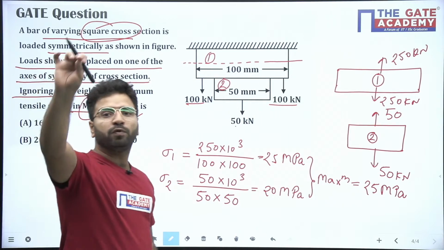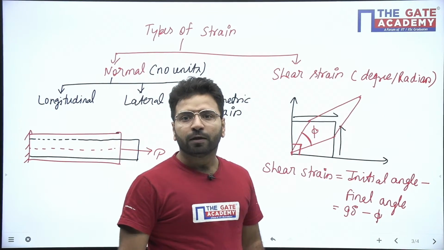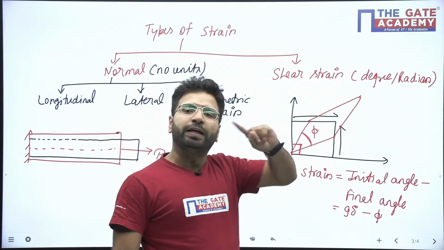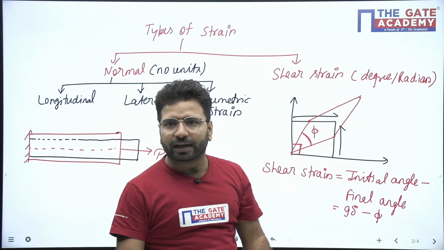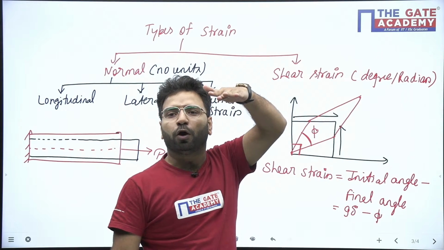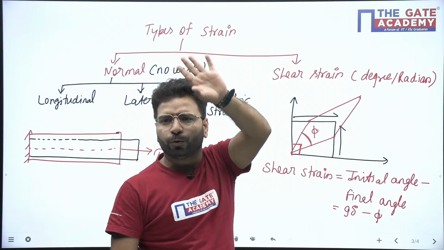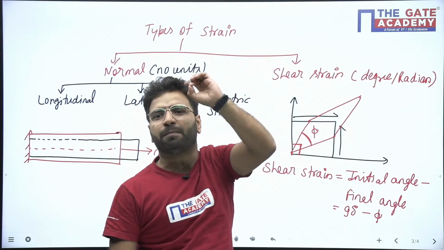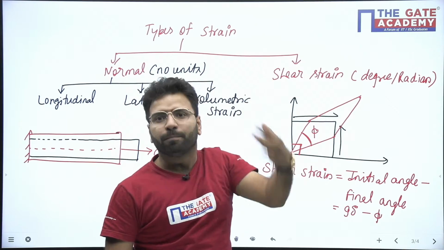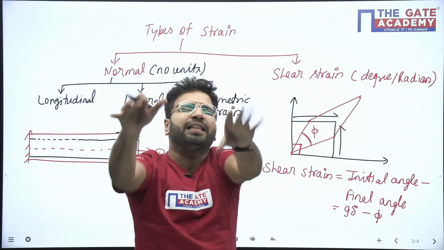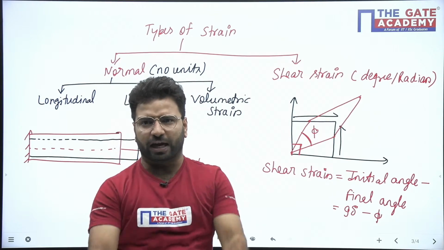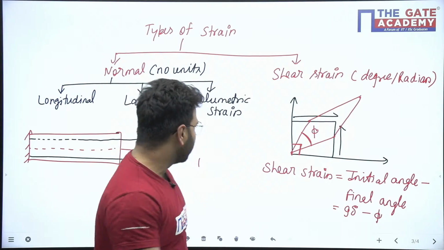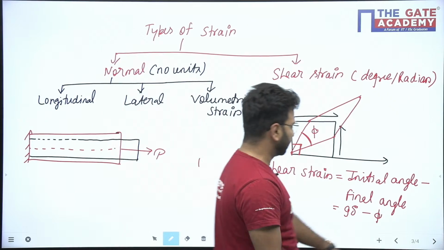The only concept which I want to tell you here is to draw the free body diagram very carefully. How to draw the free body diagram? Just stand in between the block or bar, whatever is given to you, and see either the top or the bottom. It's completely your choice. But we have to maintain the equilibrium at any cost. So 25 megapascal will be the answer.